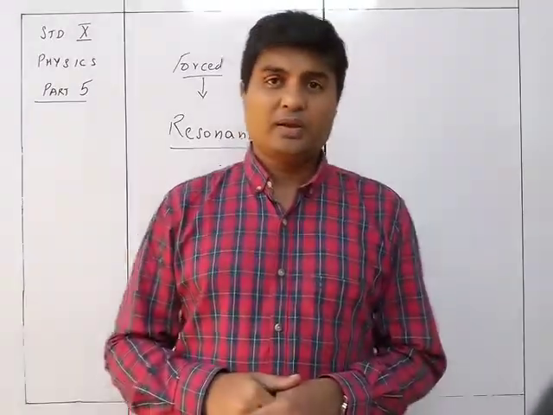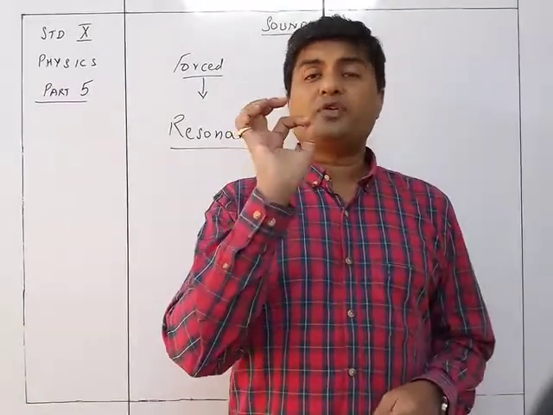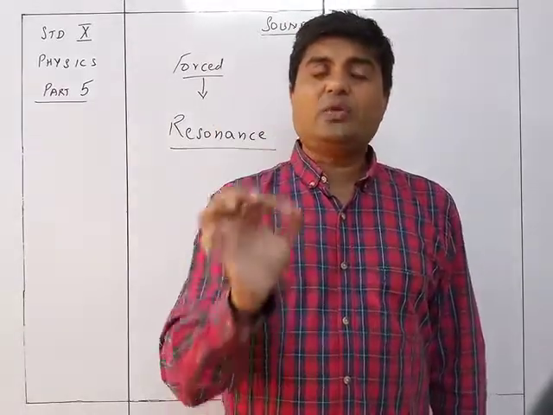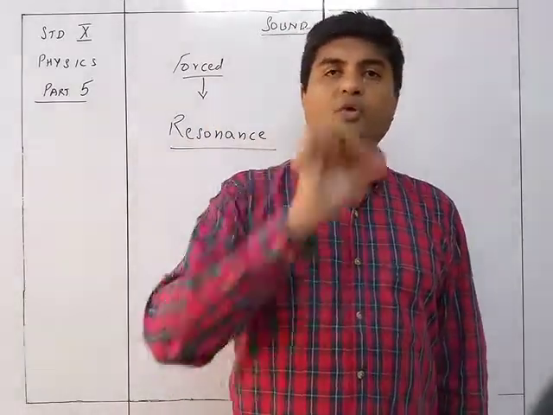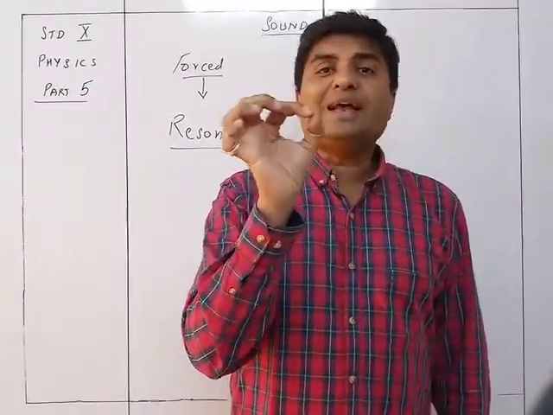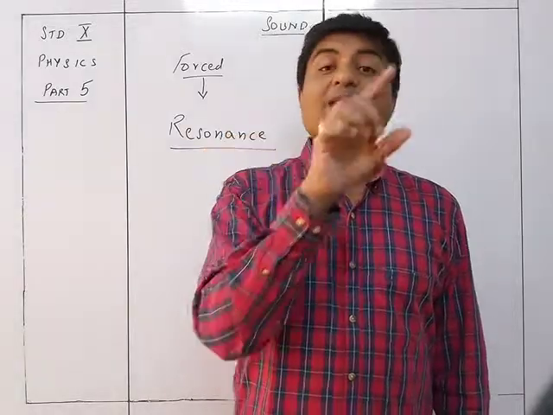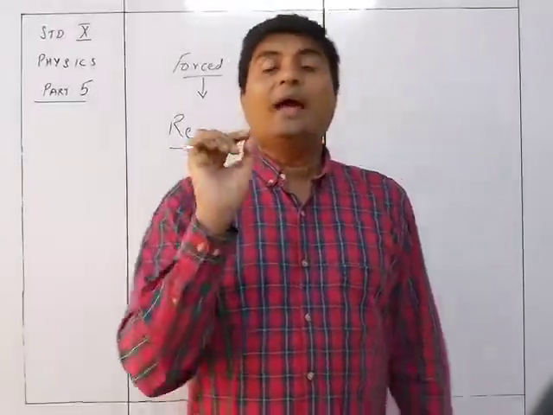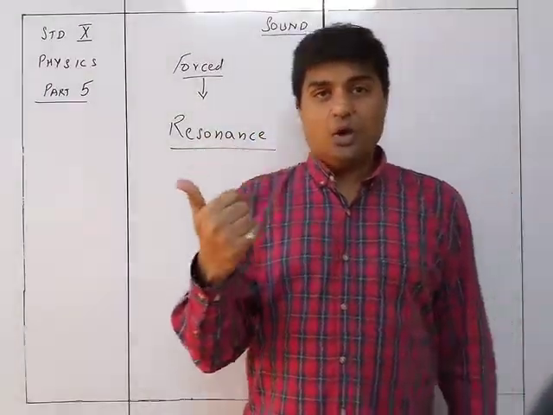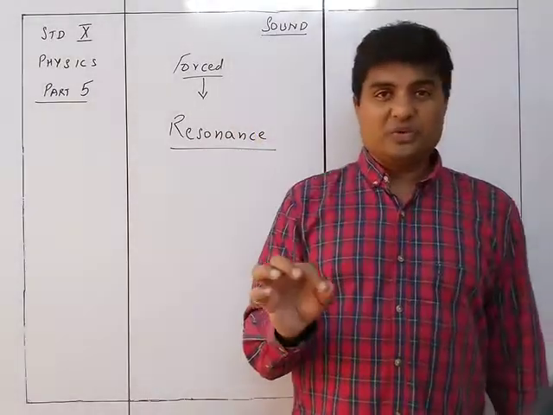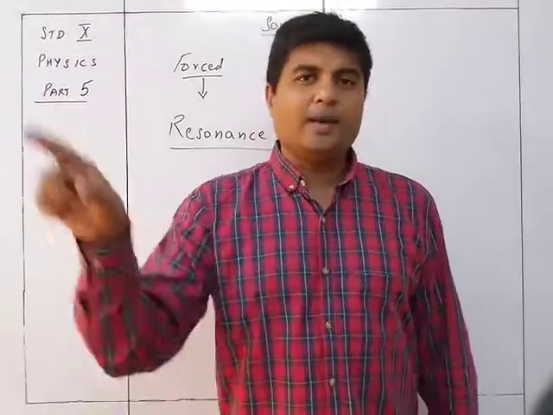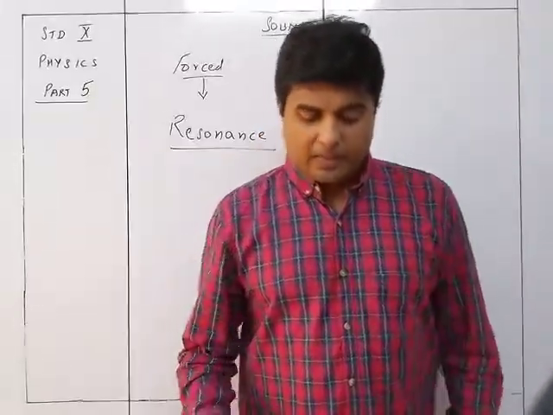So that's the thing. It is such a thing that it has to be absolutely precise. If frequency exactly equal to the natural frequency, beautiful amplitude, exactly, excellent large amplitude. If it is slightly less, low amplitude. If it is slightly more, still low amplitude. So amplitude will be low even if the periodic force is higher or lower than the natural frequency. अगर वो exactly equal to natural frequency है तो must वो amplitude higher amplitude से वो travel करेगा. So that is about the resonance.